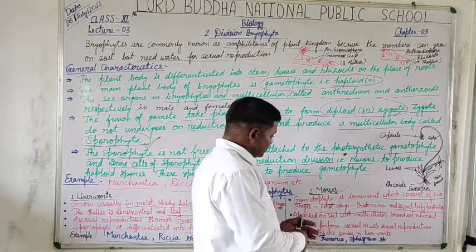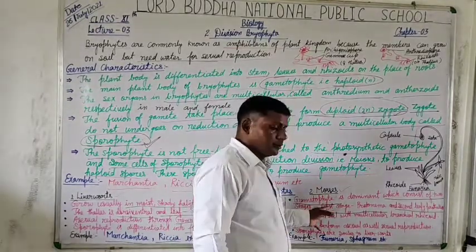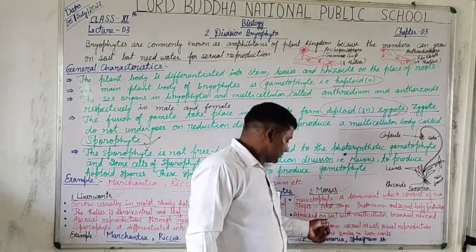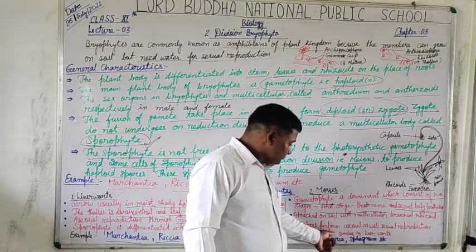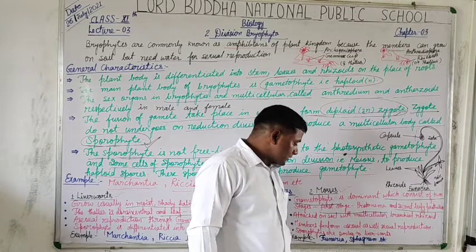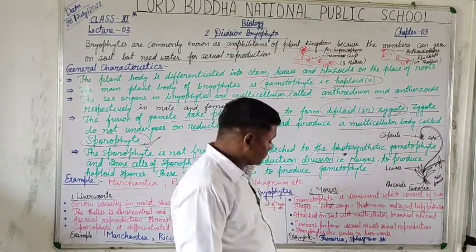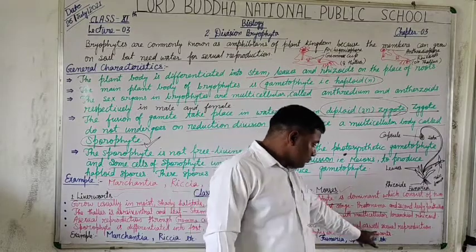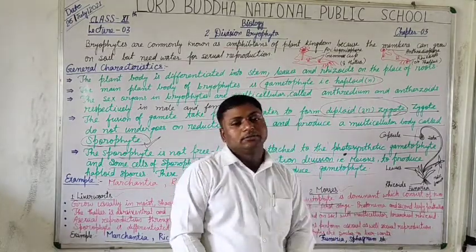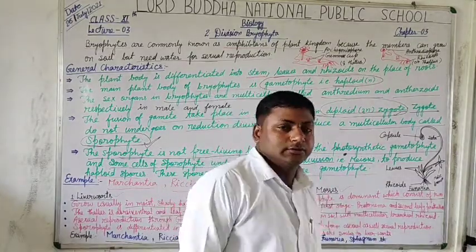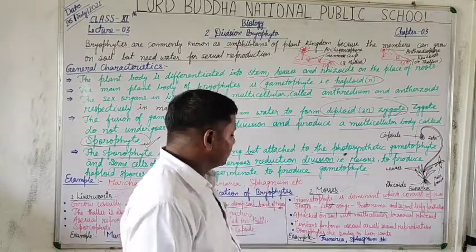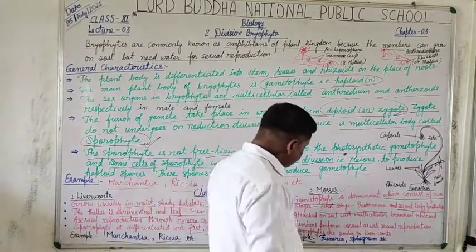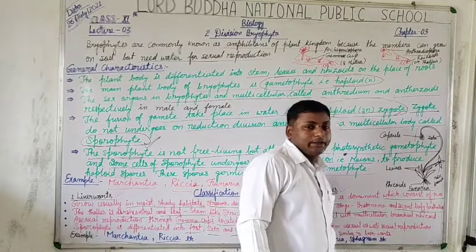The members of the mosses absorb the nutrition and get mature. They perform asexual reproduction by means of spores and sexually by the fusion of gametes.